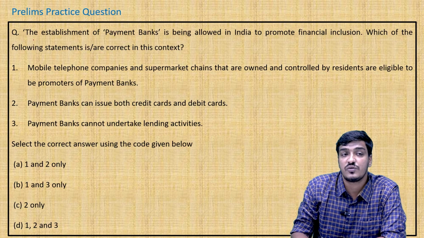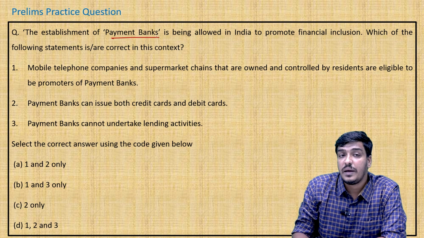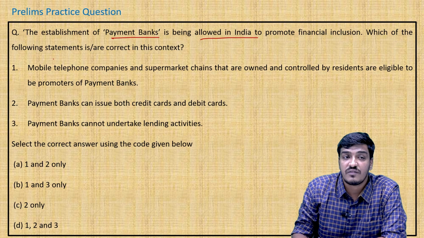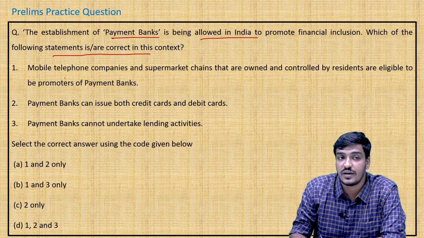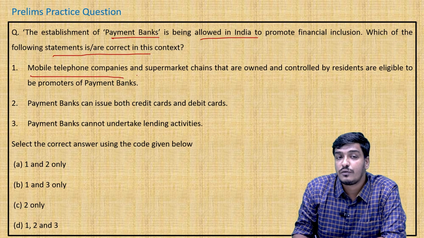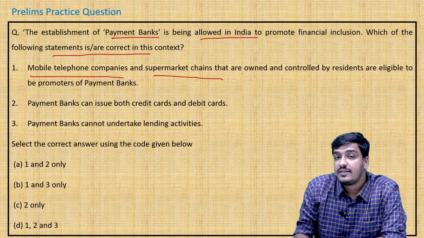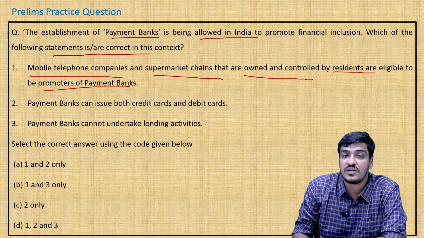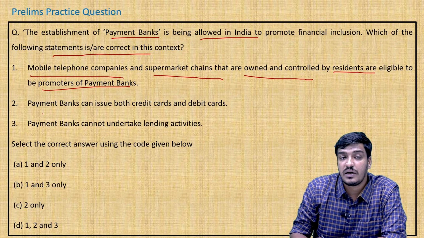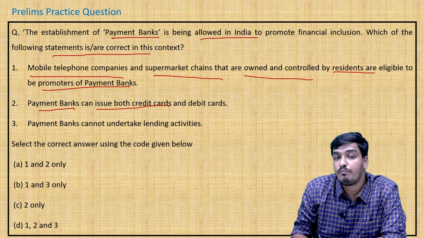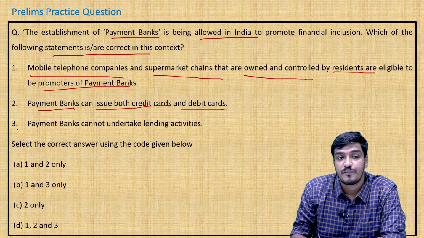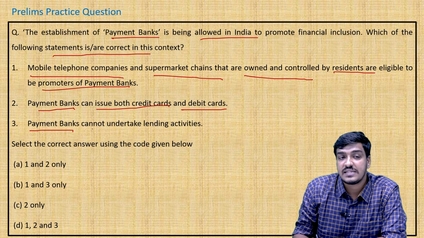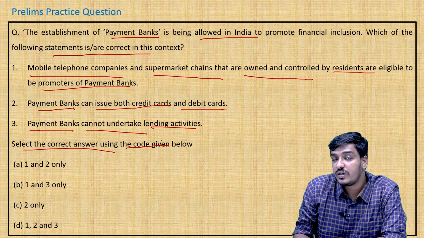Moving to the next question. The establishment of payment banks is being allowed in India to promote financial inclusion. Which of the following statements is or are correct in this context? First statement, mobile telephone companies and supermarket chains that are owned and controlled by residents are eligible to be promoters of payment banks. Second statement, payment banks can issue both credit cards and debit cards. And third statement, payment banks cannot undertake lending activities. Select the correct answer using the code given below.